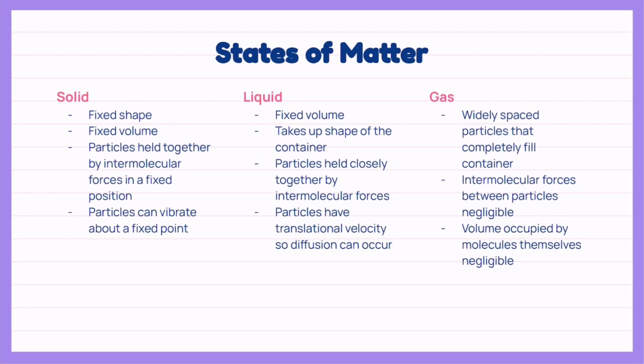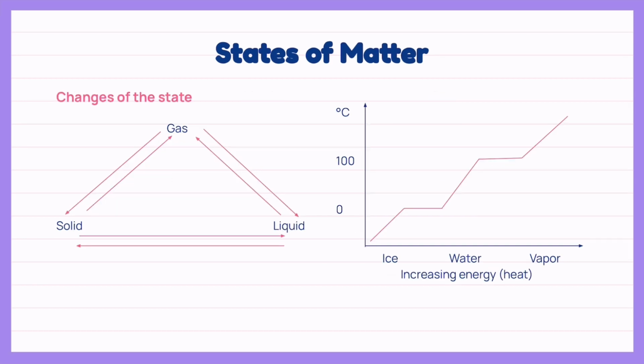Pause and take a look at the states of matter and some characteristics of solid, liquid, and gas. These states, solid, liquid, and gas, can change between each other with temperature. Changing from solid to liquid is called melting, liquid to gas is called evaporation, and solid to gas is called sublimation. These are all breaking bonds, which absorb energy.